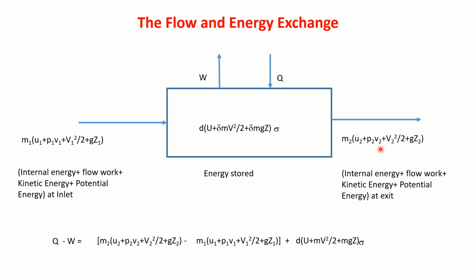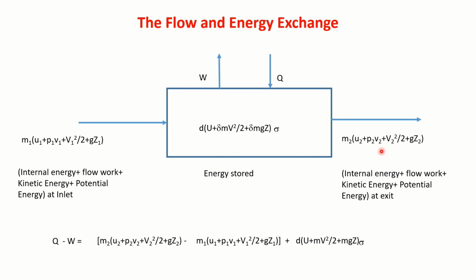Whatever enters, a similar amount is leaving out. So no accumulation takes place. And these values of M1 and M2 remain constant with respect to time. That is what we call steady conditions.